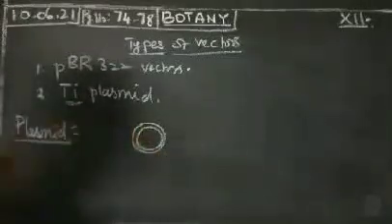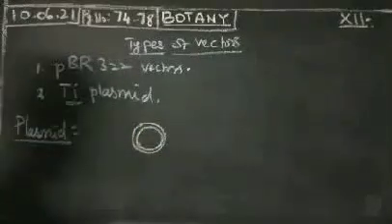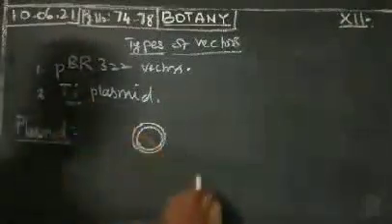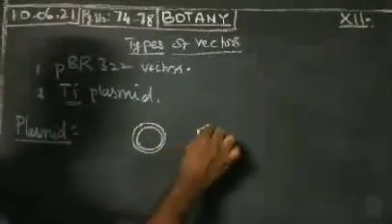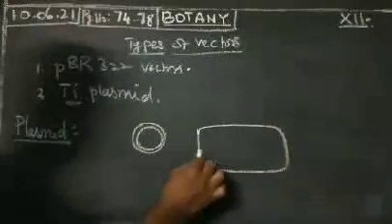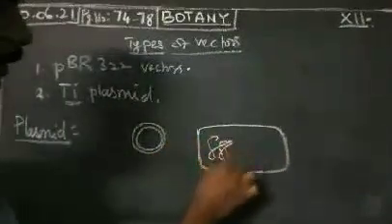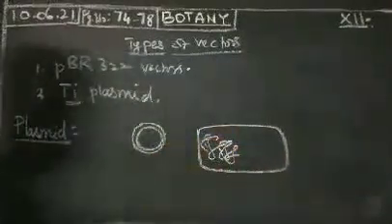self-replicating DNA. A plasmid is extra chromosomal DNA, mostly present in a bacterial cell. Imagine this one is a bacterium with a bacterial chromosome.